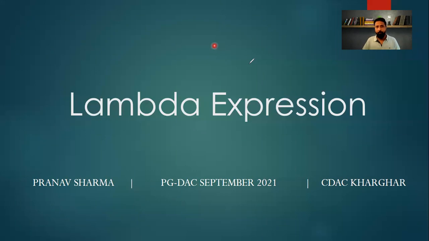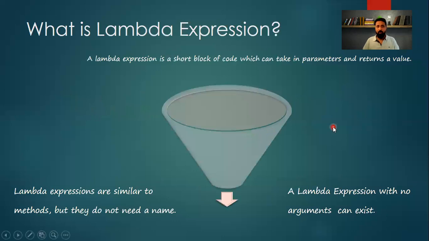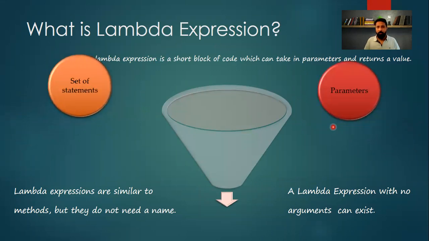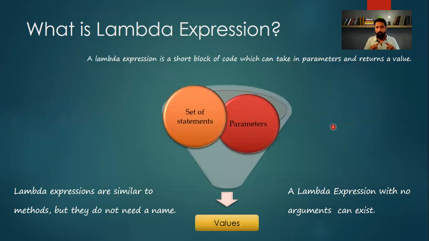Okay, so lambda expression in Java is a feature which is available in Java 8 and further editions. So a lambda expression is a short block of code which can take in parameters and return a value. Now, as we can see, a block of code which has a set of statements, which can take parameters and can return a value, is known as a lambda expression.